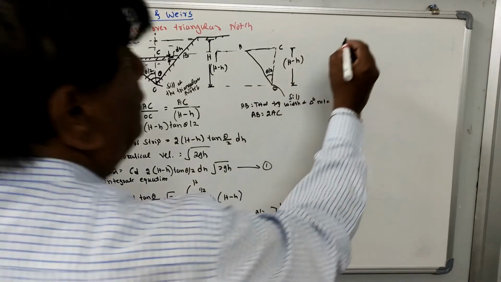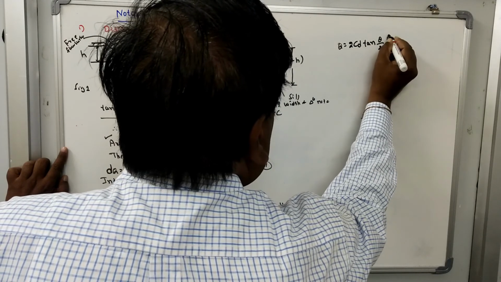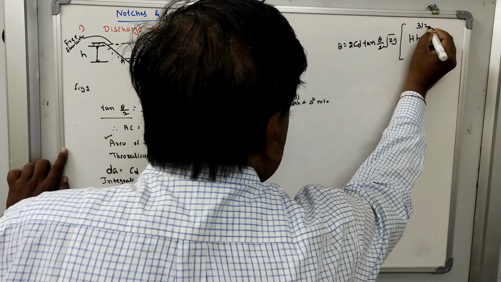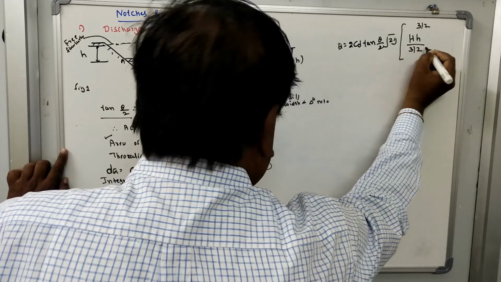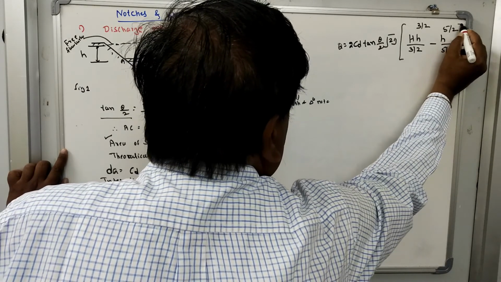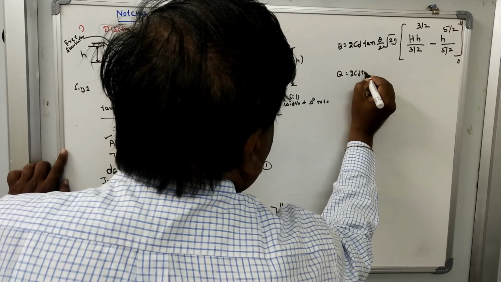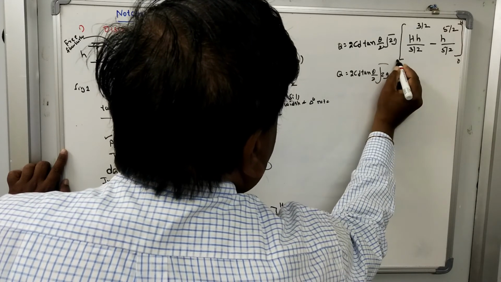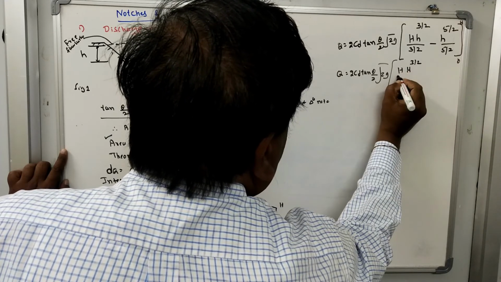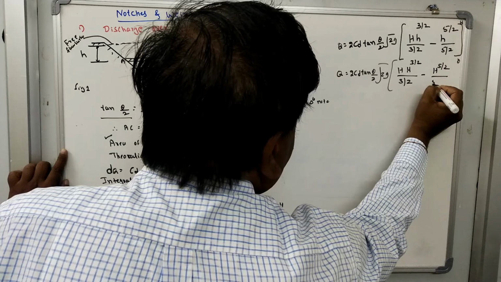So Q is equal to 2 CD tan(theta/2) square root of 2g, then H times H raised to 3 by 2 divided by 3 by 2, minus H raised to 5 by 2 divided by 5 by 2, from 0 to H.